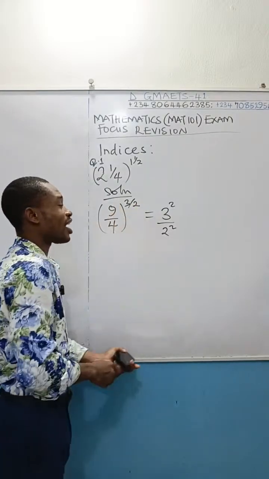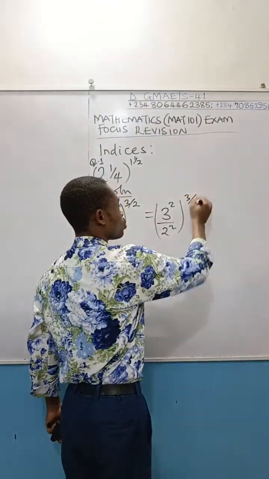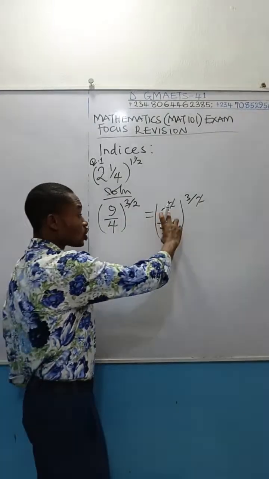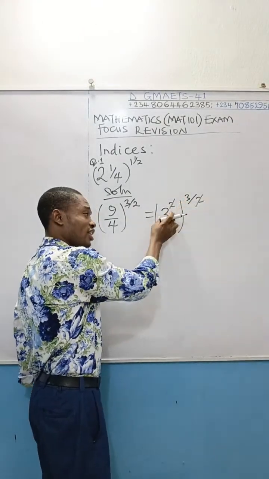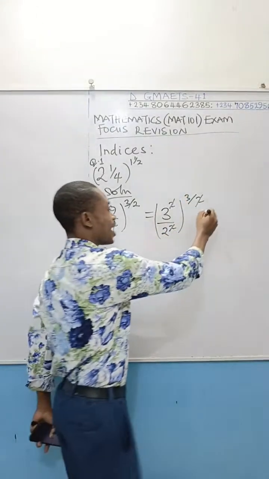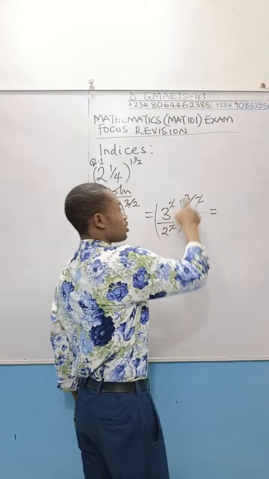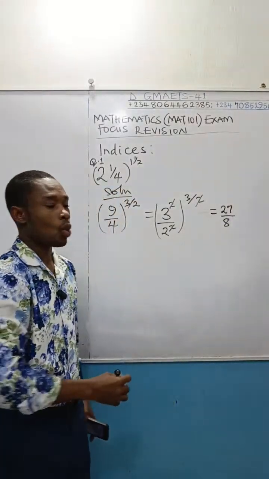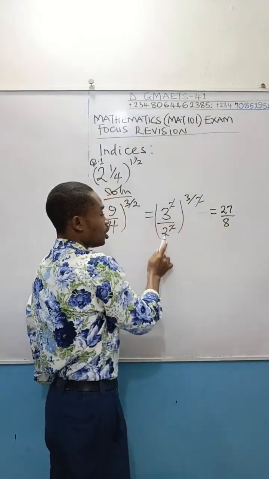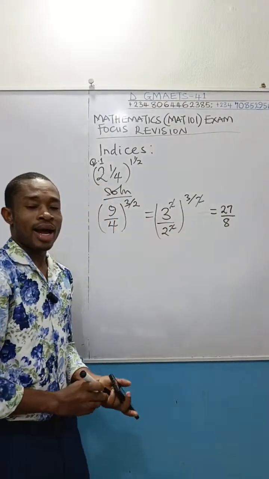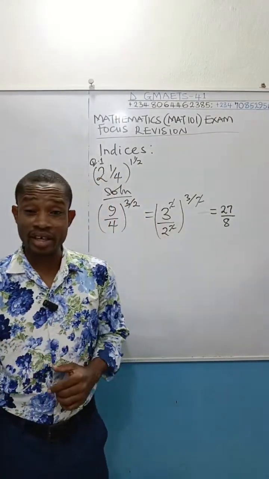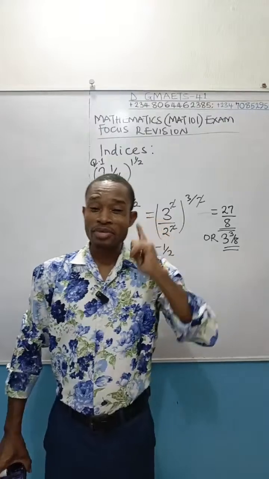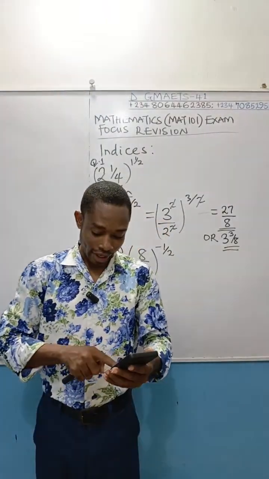So when you break them down, having 3 over 2, now watch. This and this will cancel this guy outside, because if you distribute this power, it will affect this 3, and this power will affect this 2. So that we now have finally 3 raised to power 3, which is 27, and then 2 raised to power 3, which is 8. Once again, 3 to the power of 3, 27. 2 to the power of 3, 8. And can 27 be divided by 8? No. So your examiner can leave the option like this.